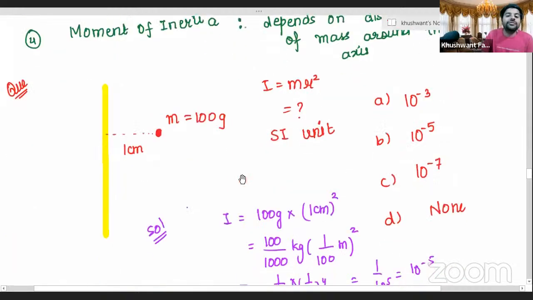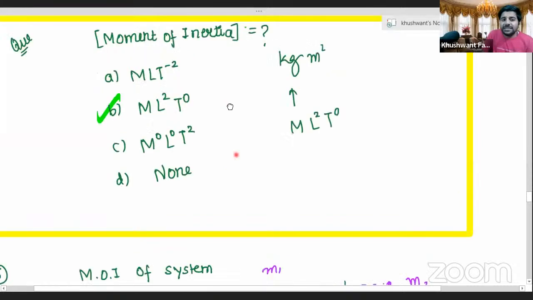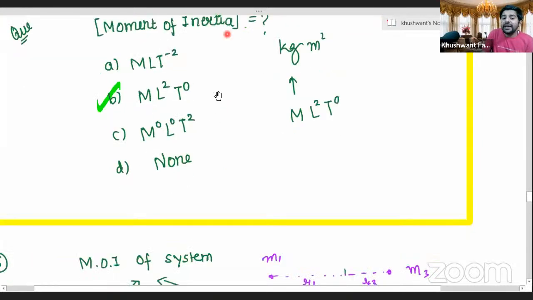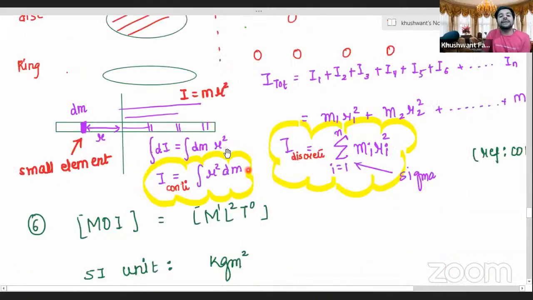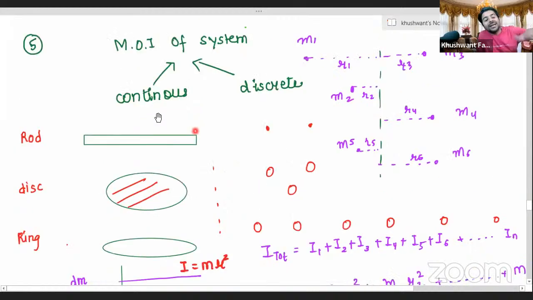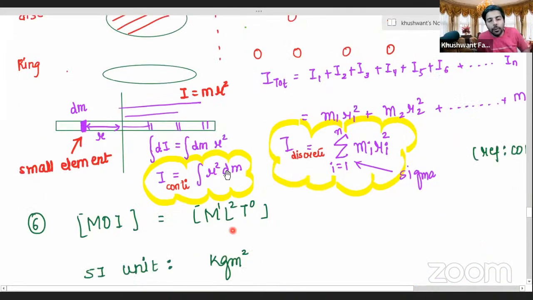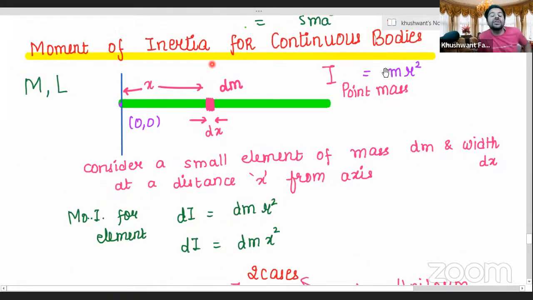Then we moved further ahead. We solved a lot of questions, the SI unit, and the concept of how to get the dimension of moment of inertia. Then we saw that there are two major types of bodies that we'll come across. One is continuous systems, the other is discrete systems. We saw questions based on both of them. Now let us take one more question. We started with moment of inertia for continuous bodies.